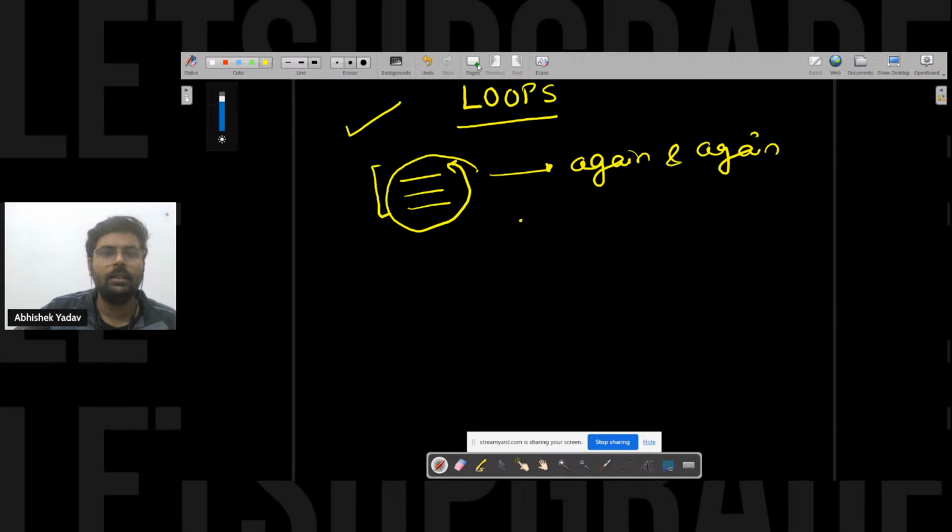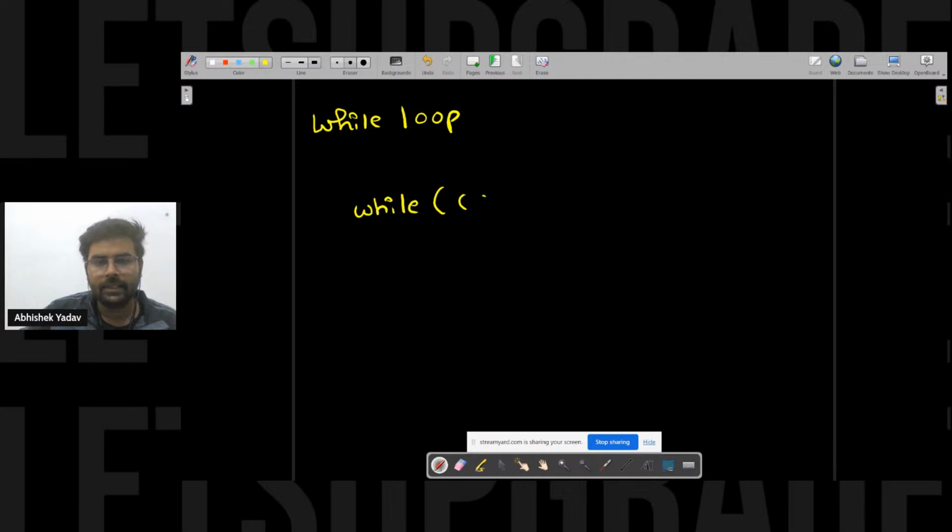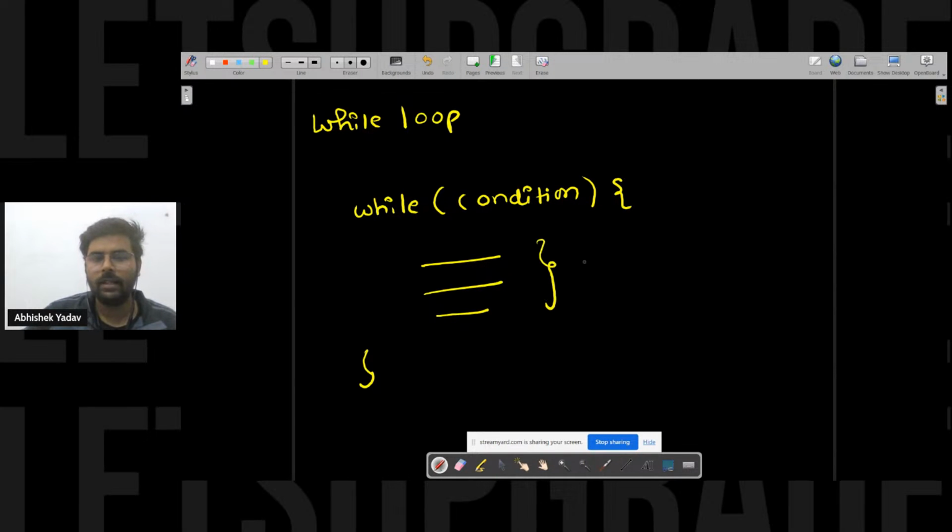So let's discuss the while loop. First, we will see the syntax here. Syntax is simple. We have to use the while keyword. After that, a round bracket. In this round bracket, I have to write the condition. And after that, curly brackets open and close. And here I have the body of the while loop.